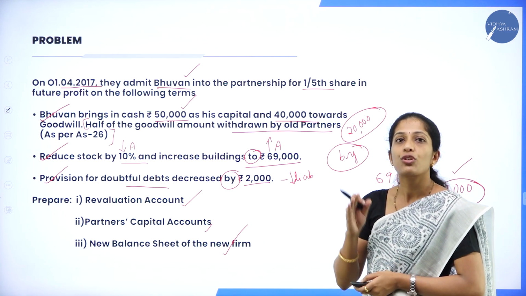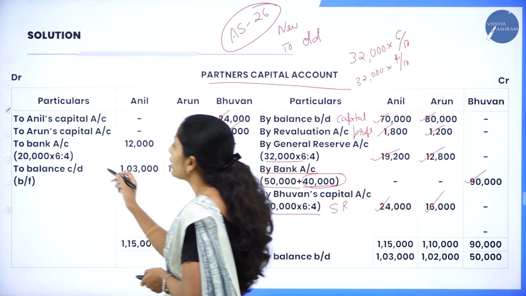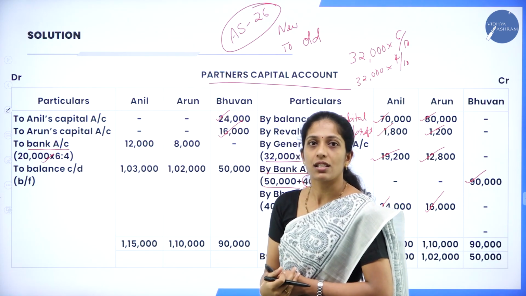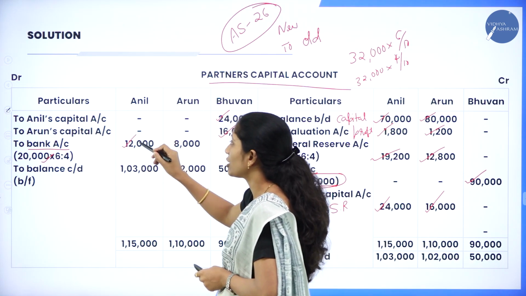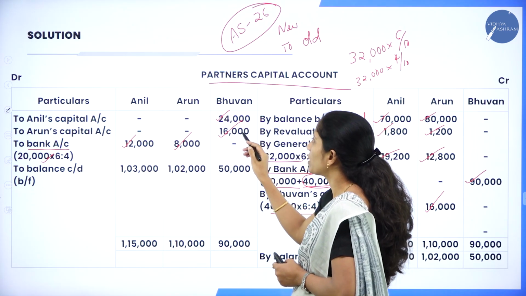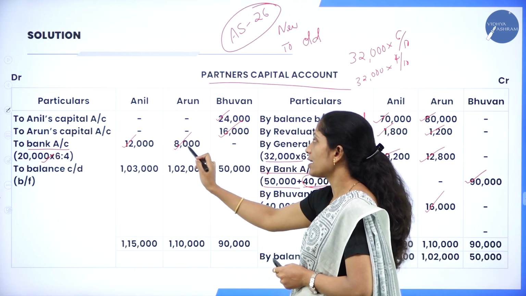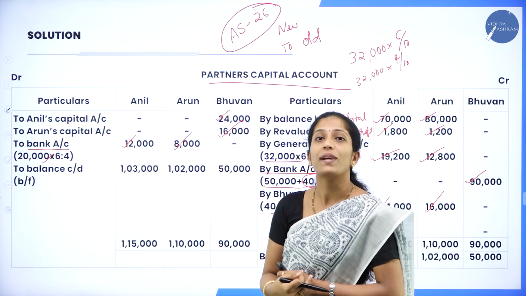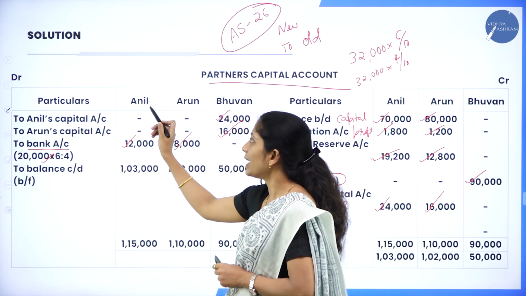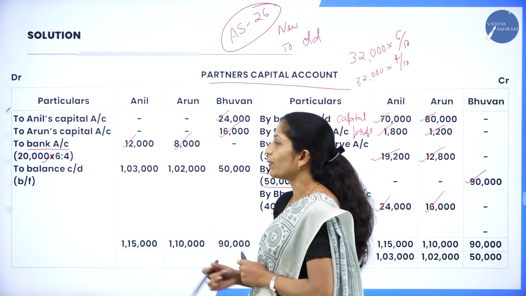So what is the entry then? To bank account, that is for withdrawal of goodwill. So to bank account, now half of 40,000 is how much? 20,000. So distribute that 20,000 in 6:4 ratio. How much will each partner withdraw? That is 12,000 as well as 8,000. Or you can directly take half of these two. So 24,000, half of that is 12,000. In the same way, 16,000, half of that is 8,000. That is, half of the goodwill is withdrawn. So what is the entry? Partners' capital account debit to bank account. So here Anil's capital account debit, Arun's capital account debit to bank account. So half of the goodwill is withdrawn.